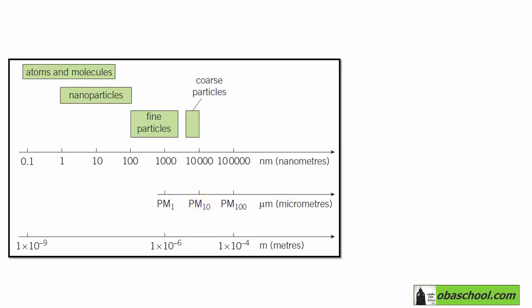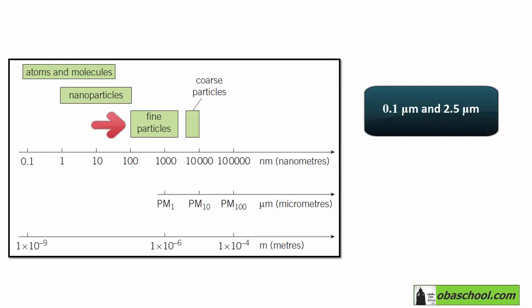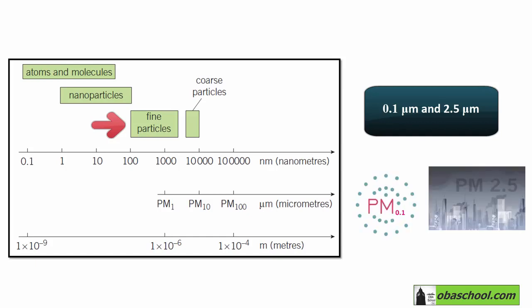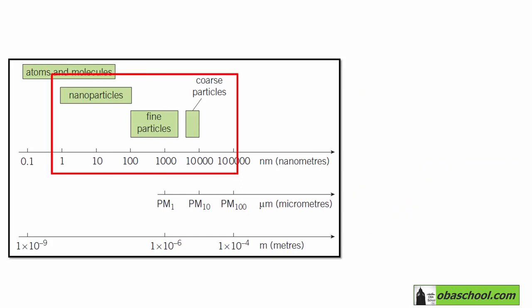On the other hand, fine particles have a smaller diameter of between 0.1 micrometer and 2.5 micrometer, and they are described as PM0.1 to PM2.5. So nanoparticles are 100 times smaller than even the finest dust. So here we have nanoparticles. They are even smaller than fine particles and coarse particles, which is dust.